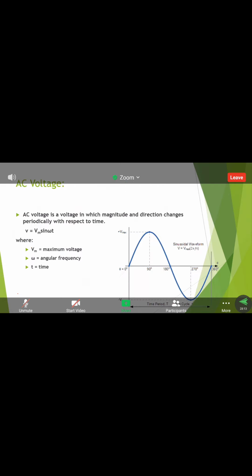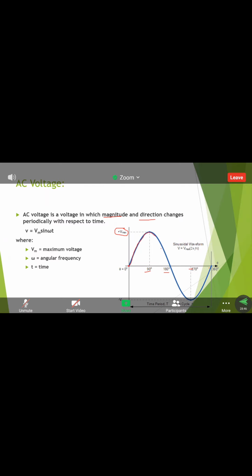Here we can draw the same thing. The direction as well as the magnitude changes. We can see here theta equals 0 degrees, then 90 degrees, 180, 270, and 360 degrees. When it starts from 0 degrees and reaches 90 degrees, that is the maximum voltage positively.